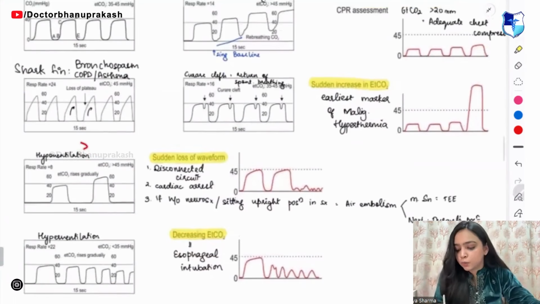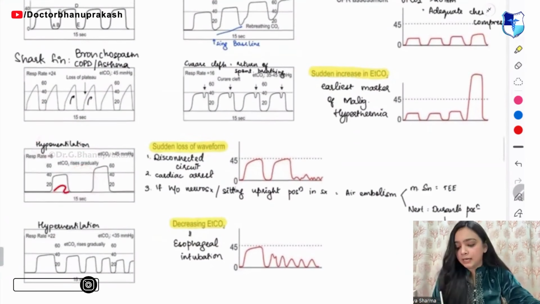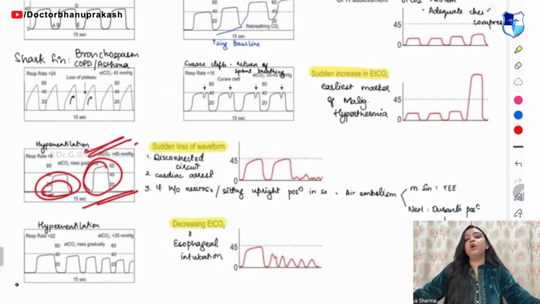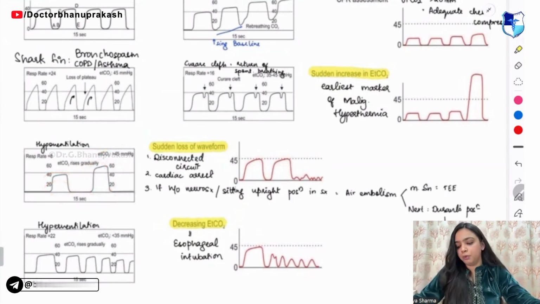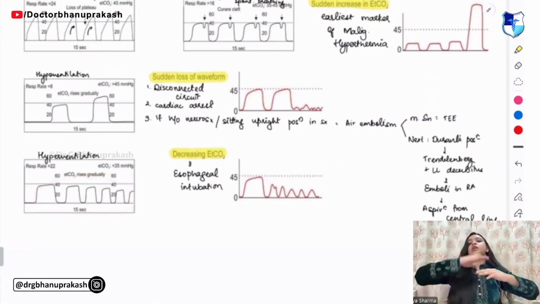Next, this one, when you are able to see a little gap, and this one is small, this one is big, so it represents hypoventilation.